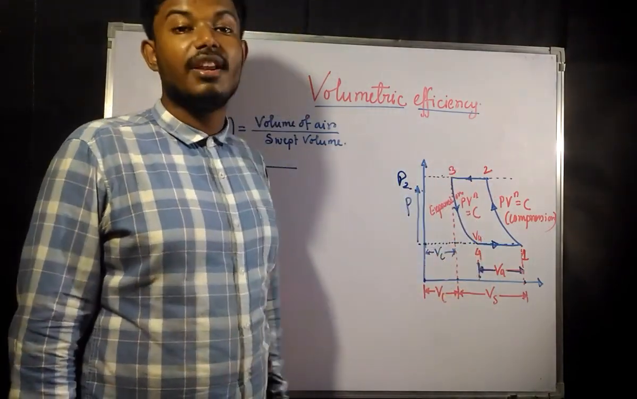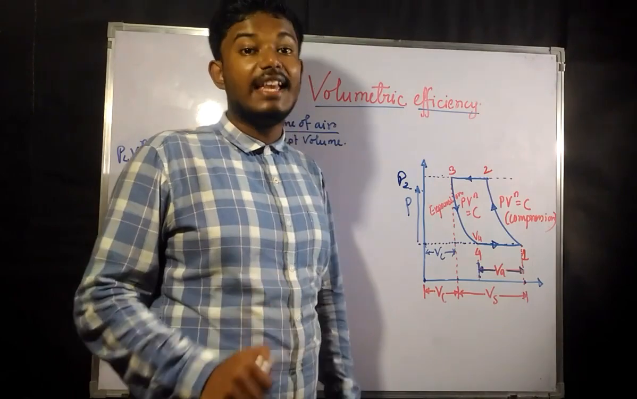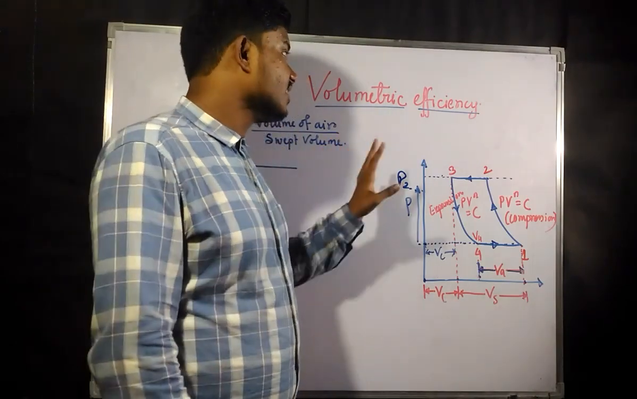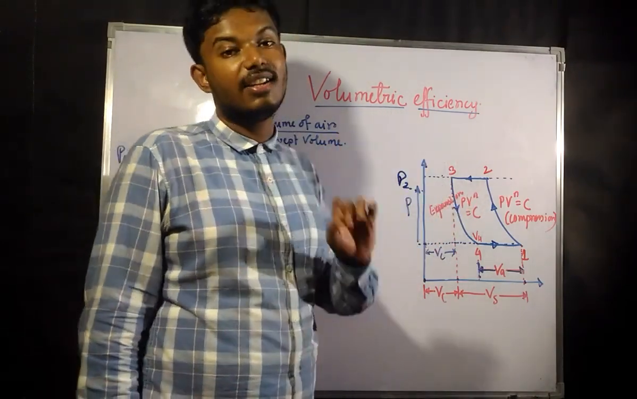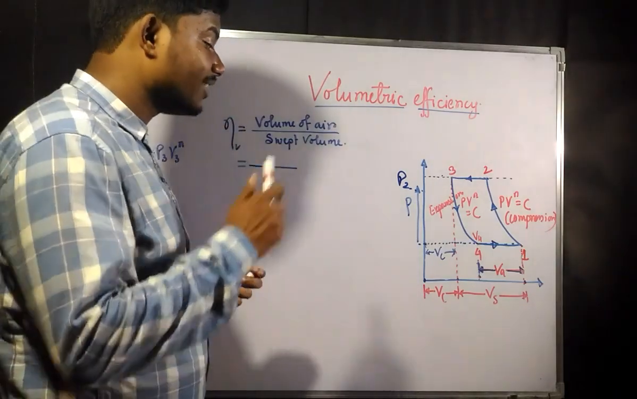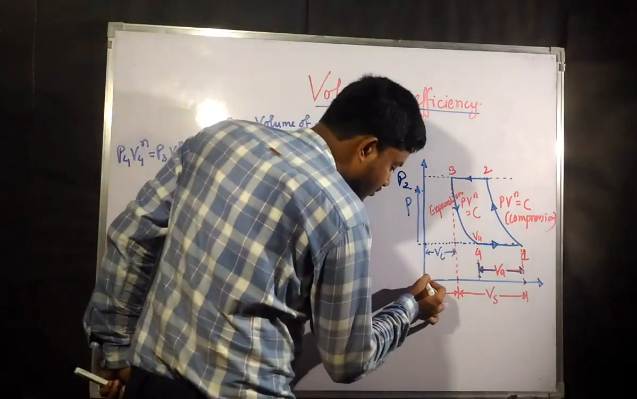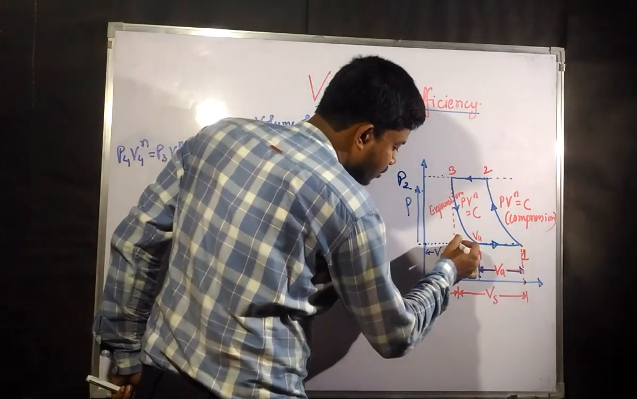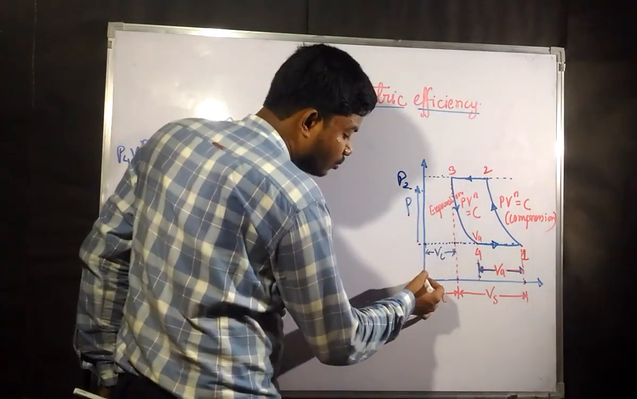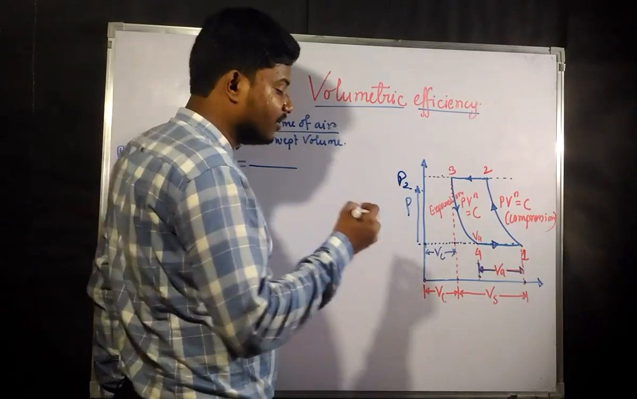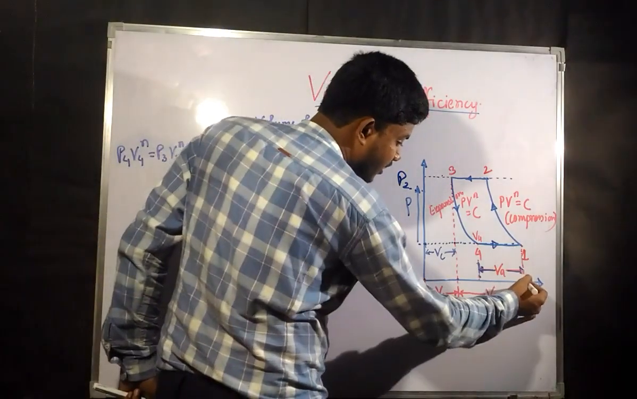Now this is the diagram for a compressor where we have considered the clearance volume. Okay, now for a moment let us consider a cylinder where there is no clearance volume. In such cases where there was no clearance volume, your suction used to start from here.